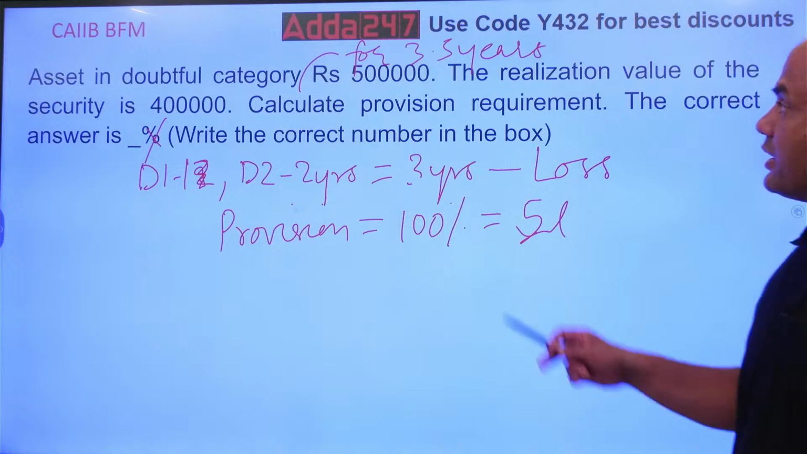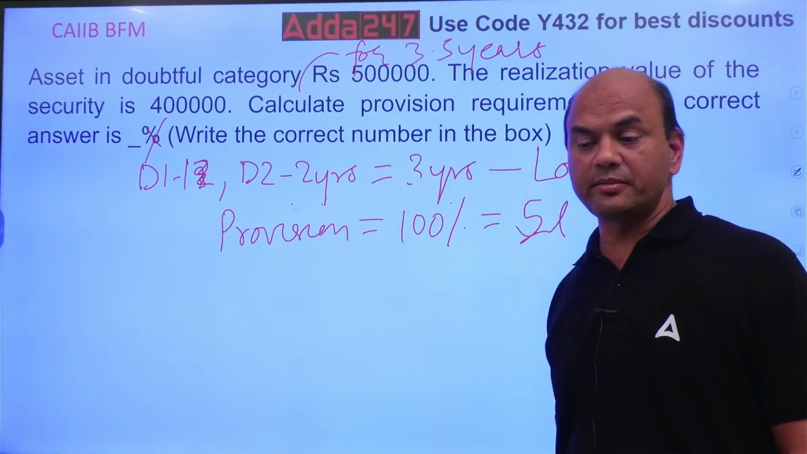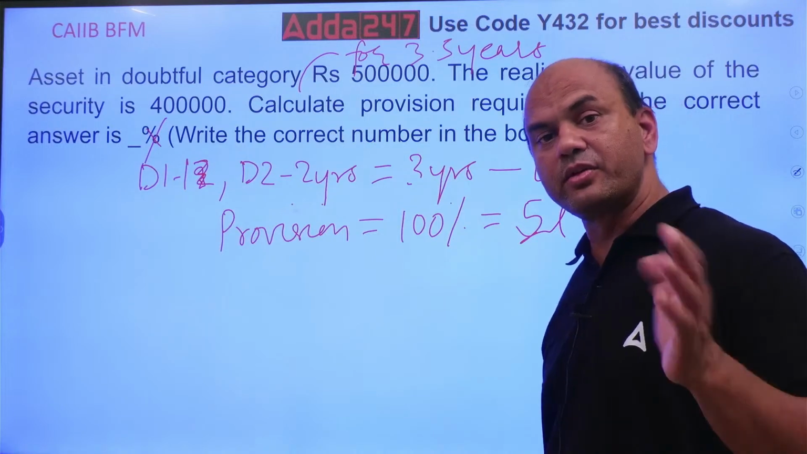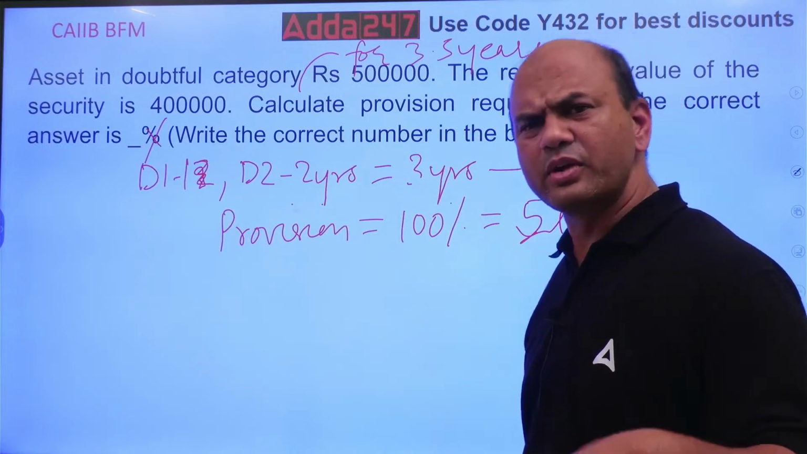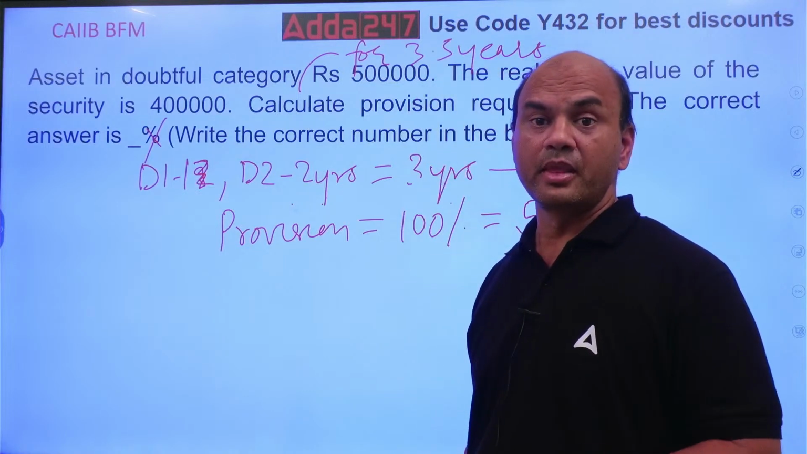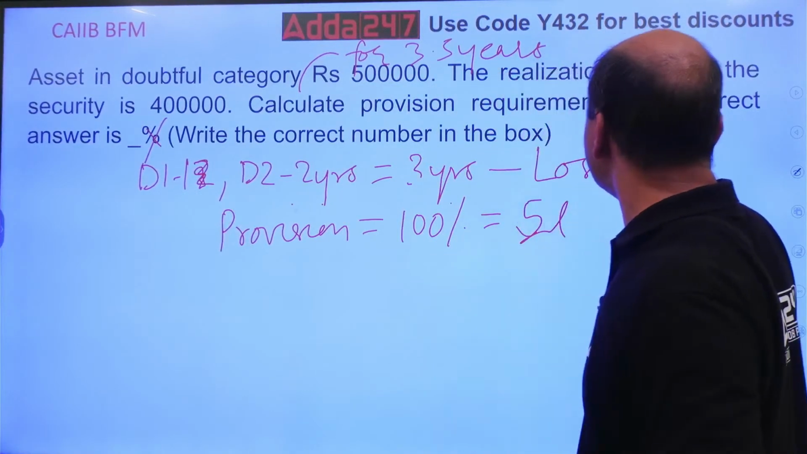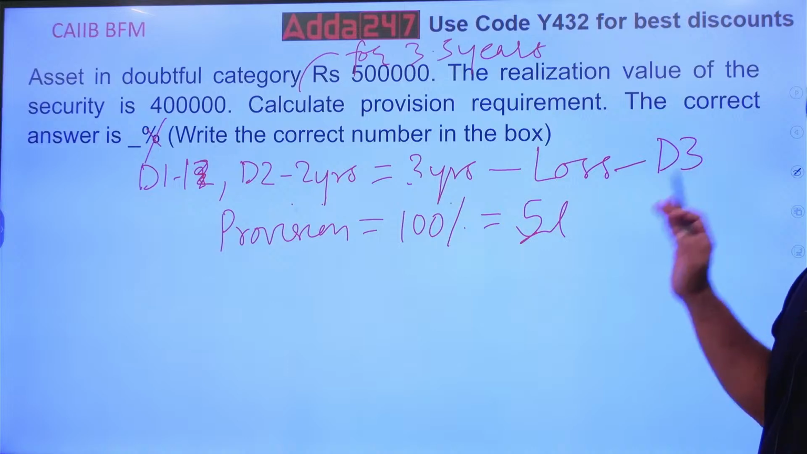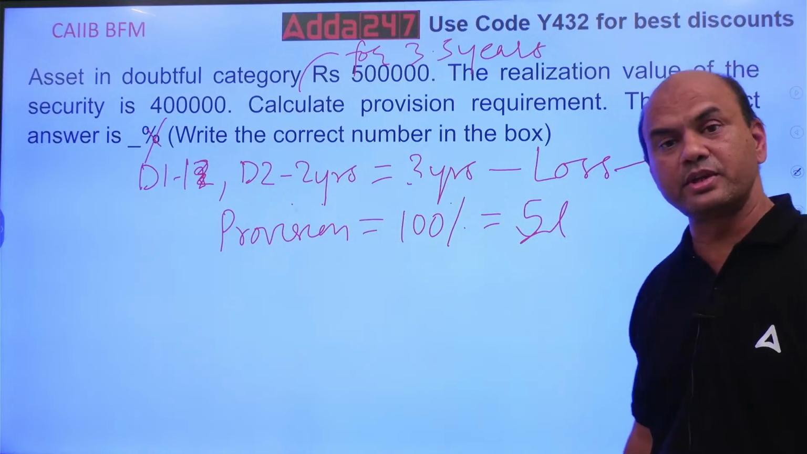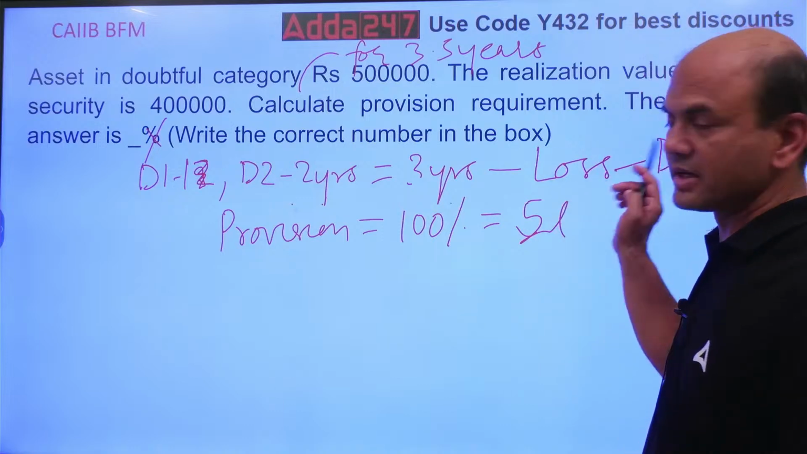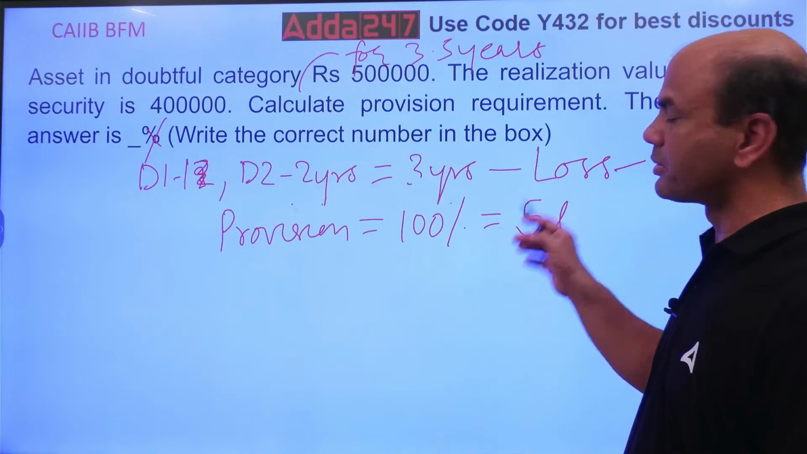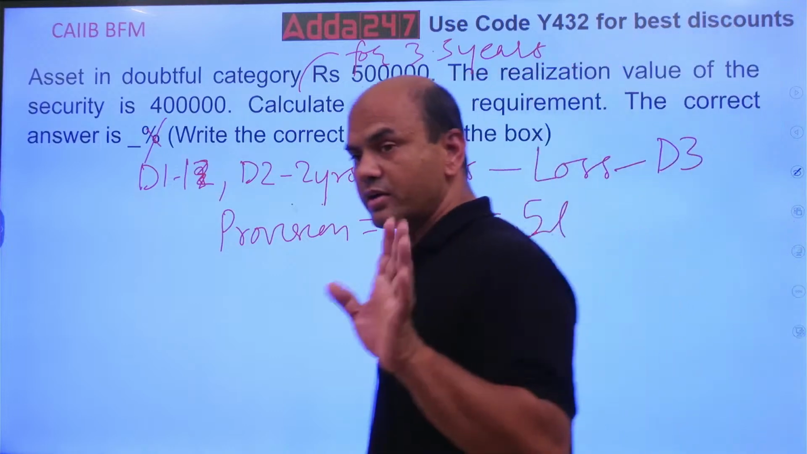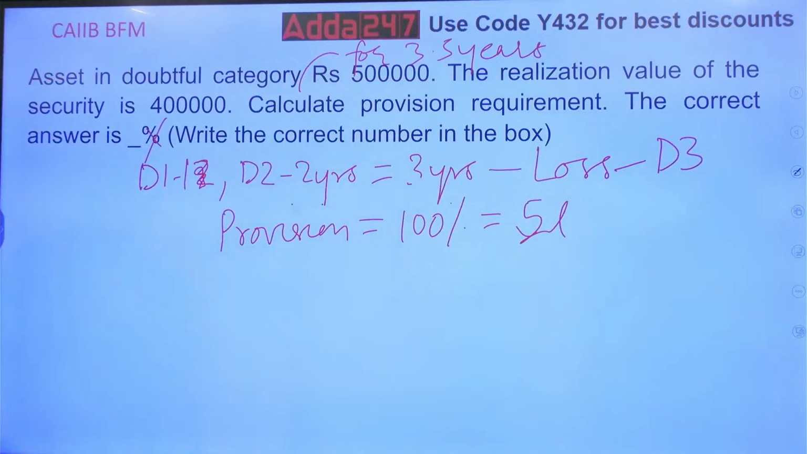So that's why look at the period. In the exam, they might give you the period also. They might give you doubtful 1, doubtful 2. They can give you doubtful 3 also. If they give you doubtful 3, it means loss, D3. Some books still have this D3 category, but it's not there now. But if in the exam they give you D3 category, it means it's a loss category, and you'll have to make full provisions. Got it? Kindly pay attention to this problem. Move on. Next one.